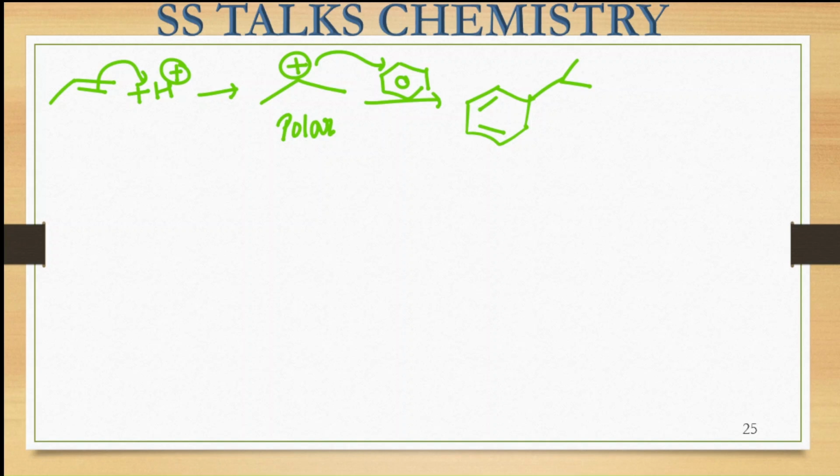Okay, and because loss of aromaticity takes place when electrophilic substitution occurs, in the next step there will be the loss of this H positive from here, and this alkene species will be formed. So you will be getting this benzene ring with the substituted species. Okay, so this is the molecule that we are getting. Now, the first step is polar in nature.